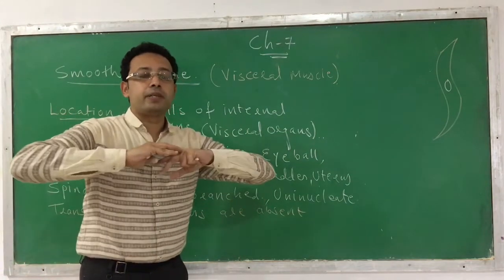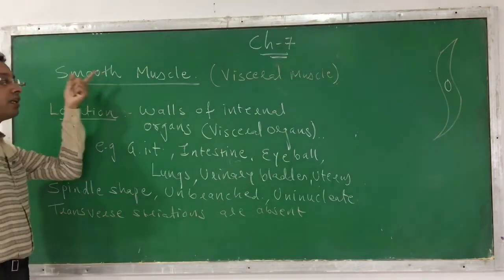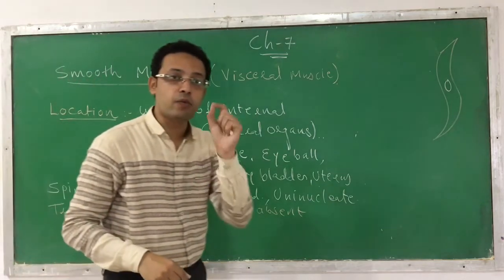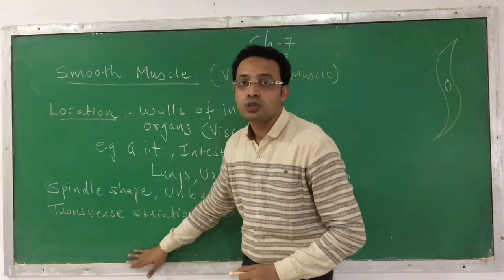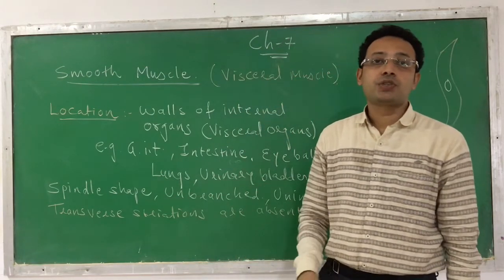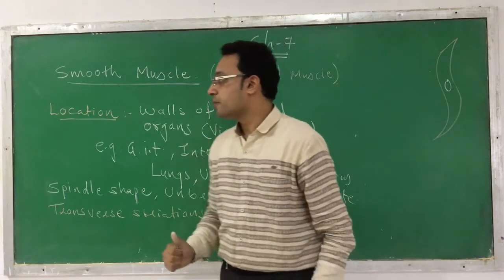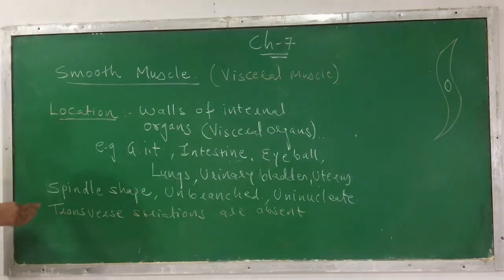So its appearance is very smooth. That's why we call it smooth muscle. Because under the microscope transverse striations cannot be observed, it is smooth in appearance.